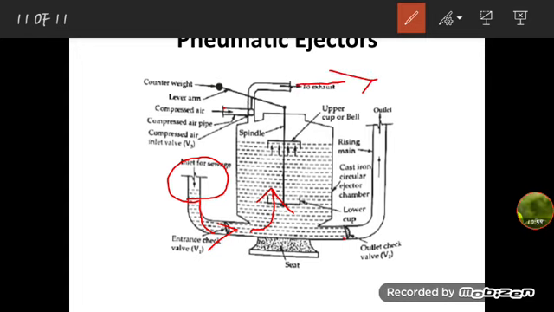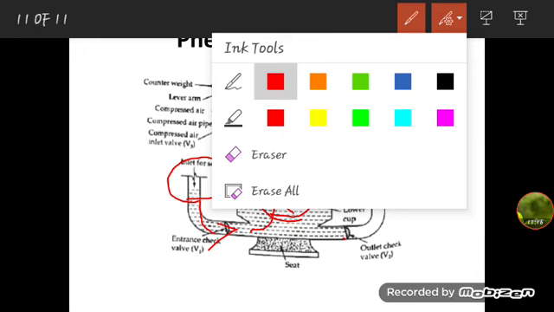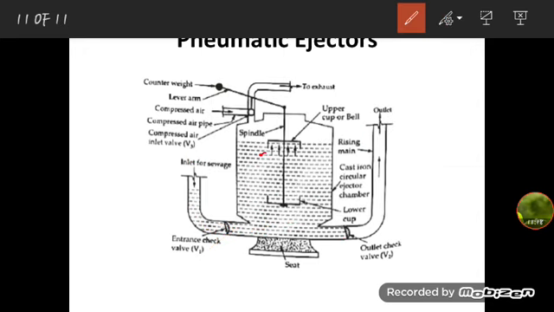But when the wastewater level in the chamber reaches the bottom of the upper cup, this is the lower cup, and this is the upper cup, so when the water level reaches the bottom of the upper cup, the air inside gets entrapped.